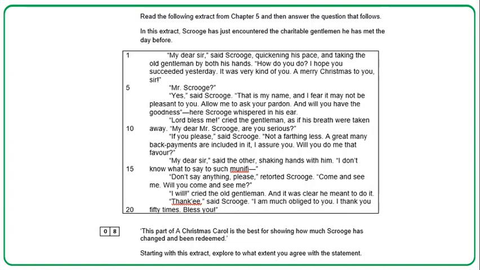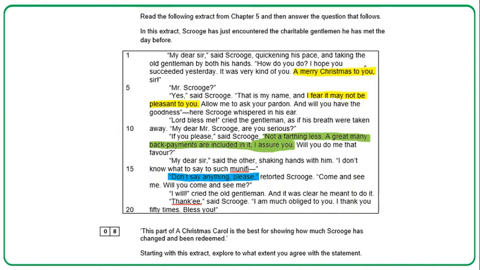Pardon me. Okay, so a student having read this says this is the best moment to show that Scrooge has changed and been redeemed. Now, these are the 3 different chunks I would look at. So what I'm going to do is what I did last time. I've highlighted what I would select.